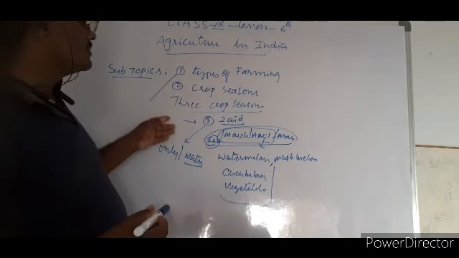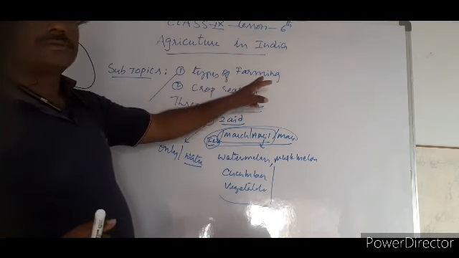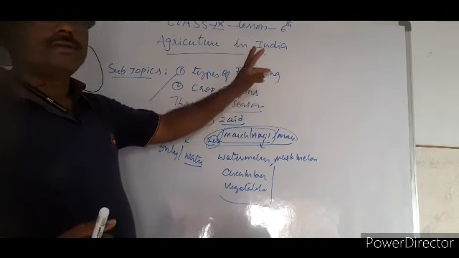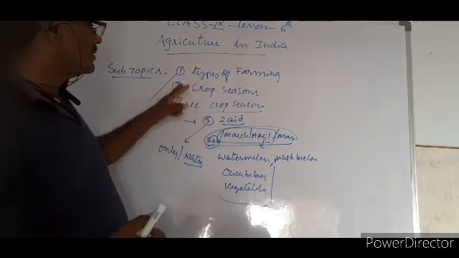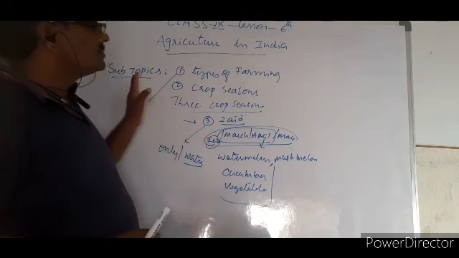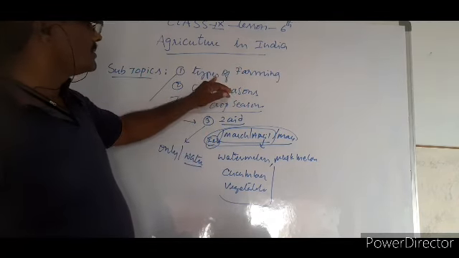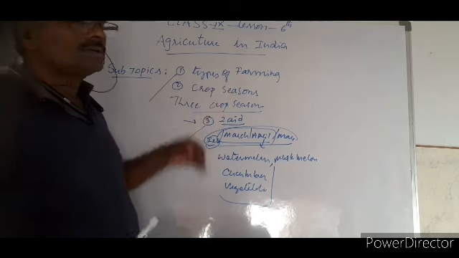So this is about the cropping season in India. There are two types of farming: simple subsistence farming and intensive subsistence farming. There are three crop seasons: Kharif, Rabi, and Zaid. So with this, we could understand two subtopics. One is the types of farming. The second one is the crop season.